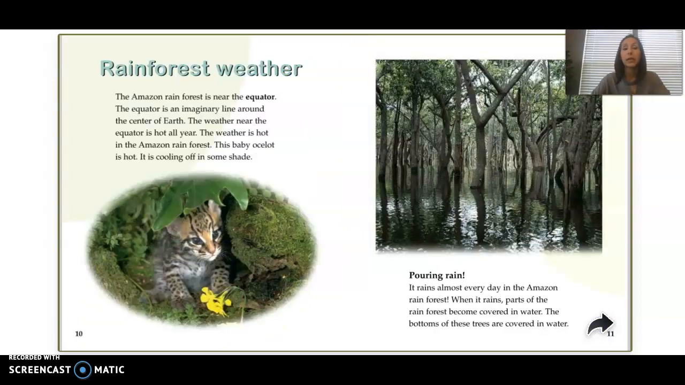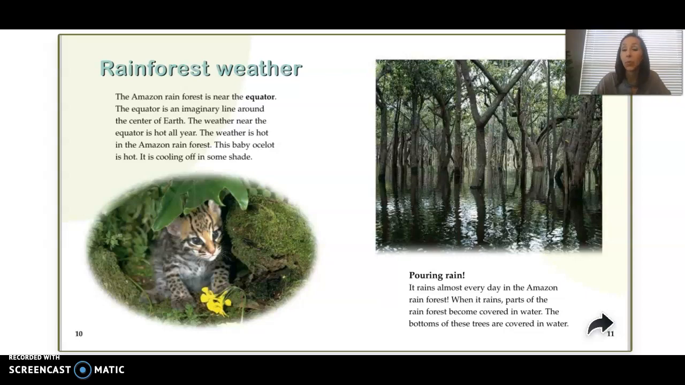Rainforest weather. The Amazon rainforest is near the equator. The equator is an imaginary line around the center of Earth. The weather near the equator is hot all year. The weather is hot in the Amazon rainforest. This baby ocelot is hot. It is cooling off in some shade.